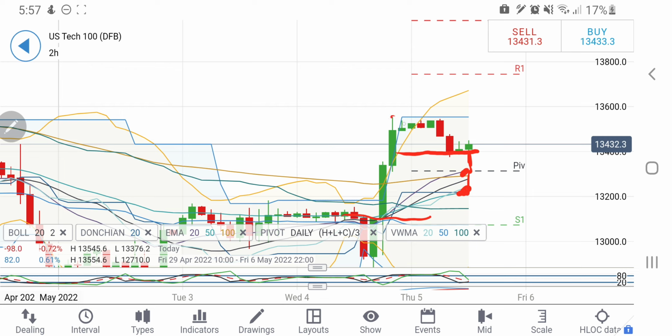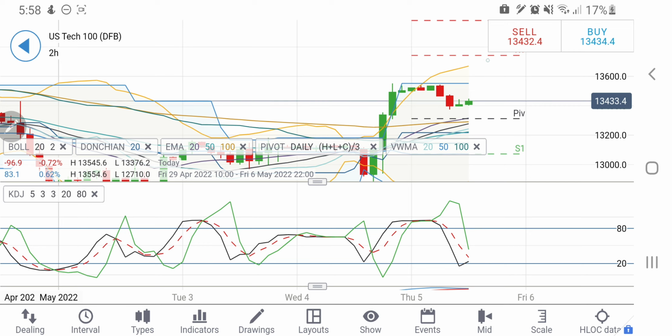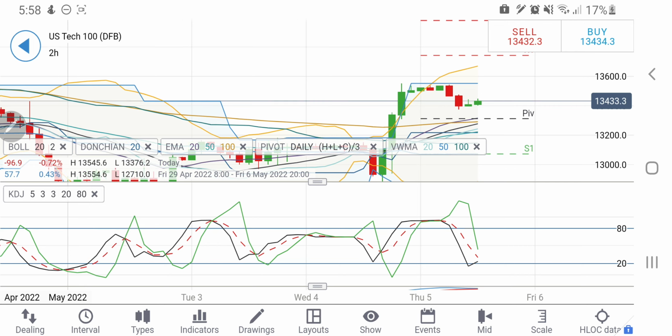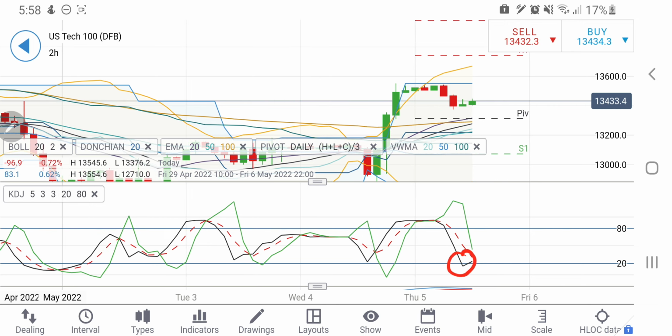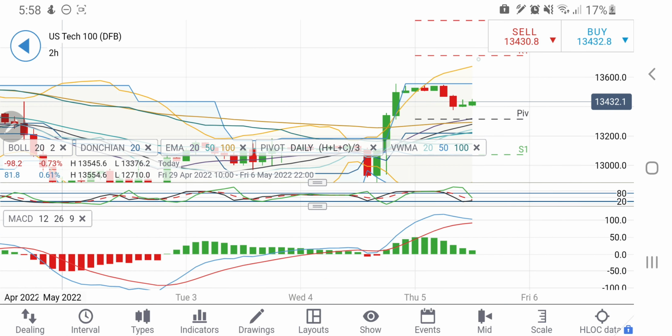At the same time, see the level at 13550, very strong resistance there for any upward move. So I'll recommend not to trade between 13400 and 13550 levels. However, the 2-hour stochastic here is oversold, and now it is looking upward. So I'll be cautious there for any upward move. Because this is oversold, it means it can rise from there. So I'll be cautious with the shorts still.